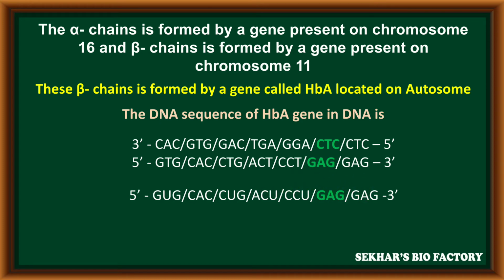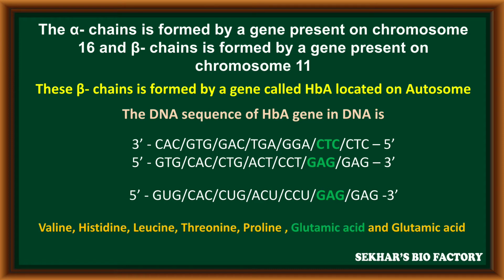Based on this sequence, the mRNA produces a protein, and the amino acid sequence in this protein is valine, histidine, leucine, threonine, proline, glutamic acid, and glutamic acid.